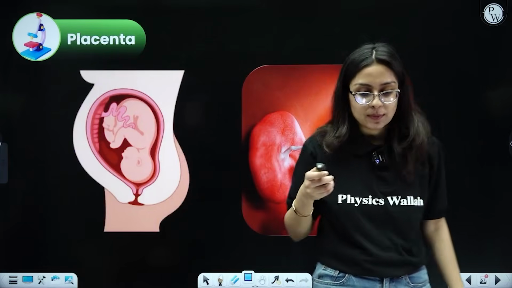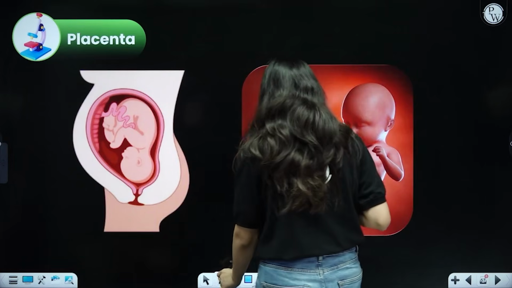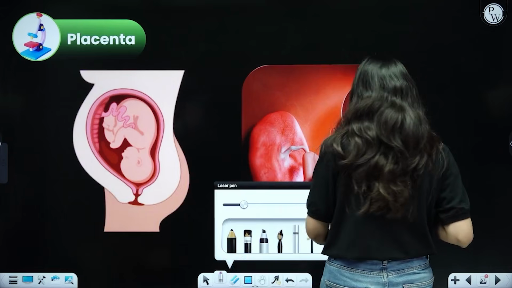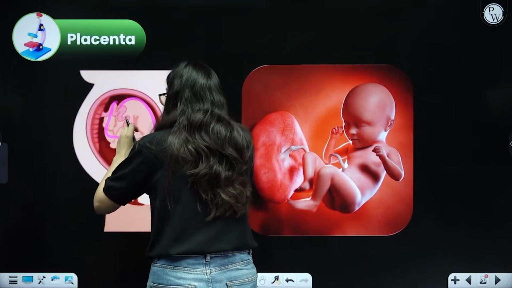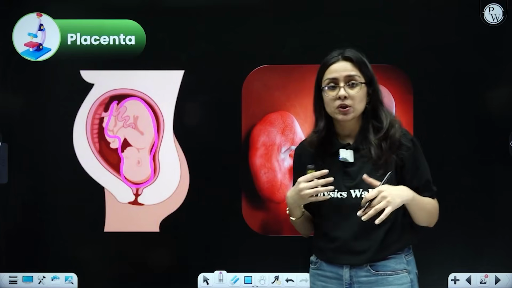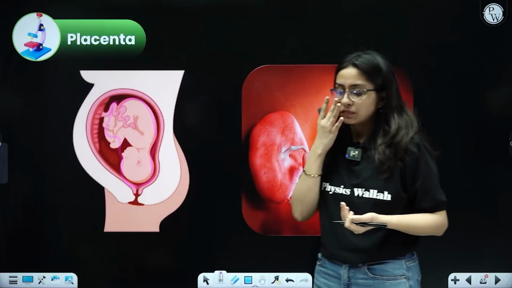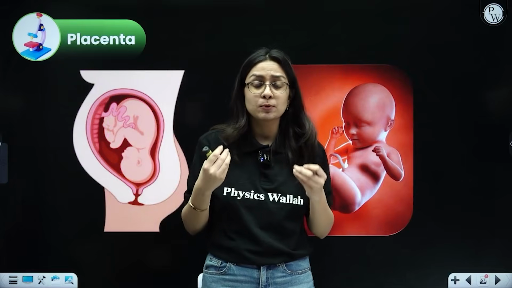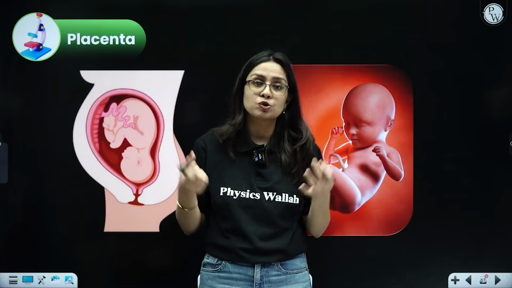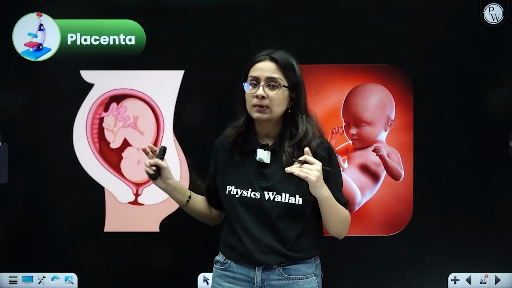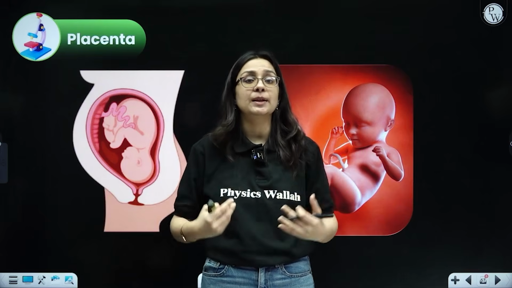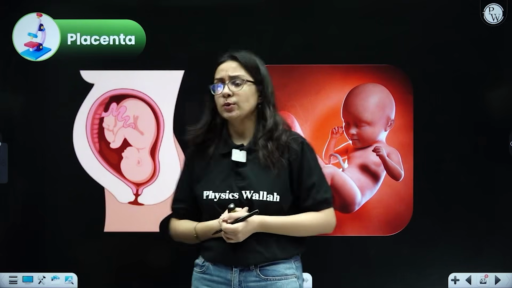Now you might think, beta, once the fully developed fetus is present inside the female body, or even when it was growing, it should require some kind of nutrition. It will also require gases, right? Because it doesn't have connectivity to the outside world. So how is it supposed to eat? How is it supposed to breathe? There should be some mechanism. Alongside that, the fetus will also produce some waste. So how is it eliminated from the body? Let us try to understand this.